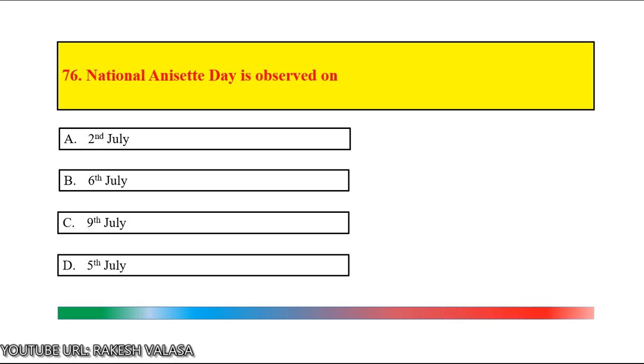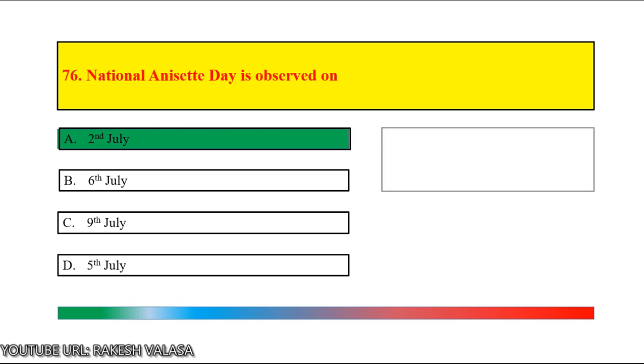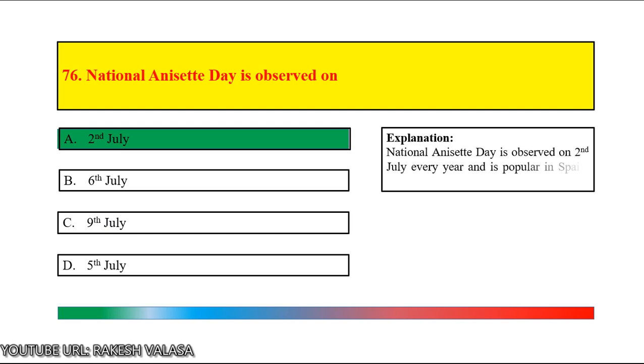Time up. The answer is 2nd July. Let us see the explanation. National Anisette Day is observed on 2nd July every year and is popular in Spain, Italy, Portugal and France.